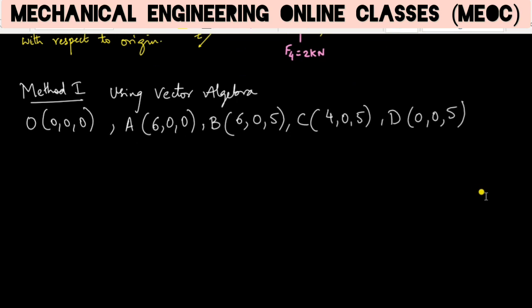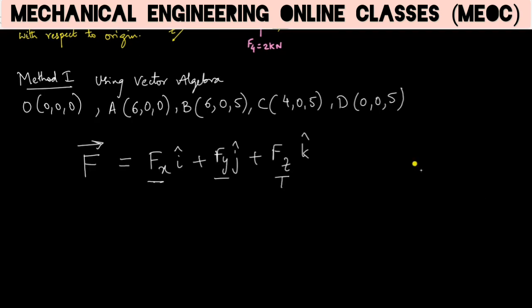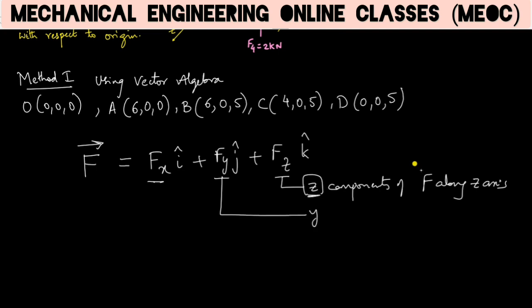So while using vector algebra, let us first see how a vector can be written. A vector, if F is a force vector, then it can be written as Fx i cap plus Fy j cap plus Fz k cap. So this Fx, Fy, Fz are the components of F along these axes. So this is the y component of F along y axis.